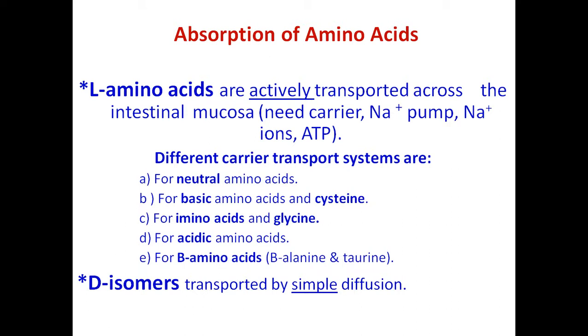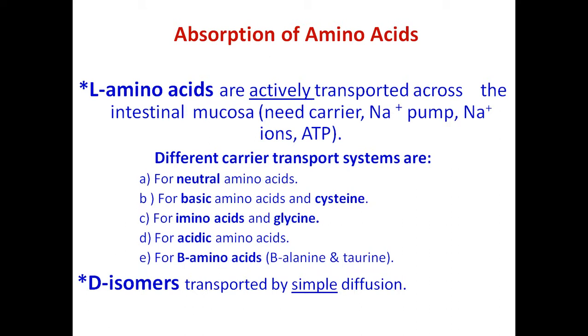We have studied all the 20 types of amino acids. Now you know what is a neutral amino acid, what is a basic amino acid, what is acidic, what is a sulfur containing amino acid, what are hydroxy aromatic amino acids. All these things you have studied in the classification and chemistry of amino acids. So there are different types of carrier transport systems available for the absorption of amino acids.